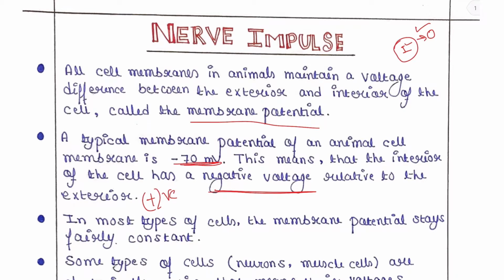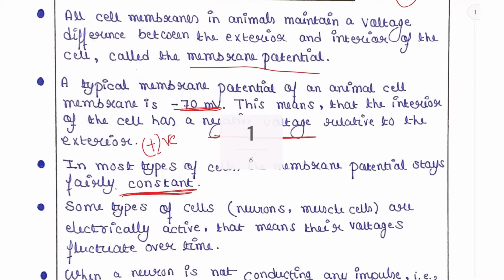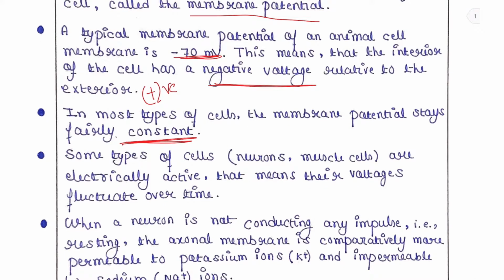In most types of cells, this membrane potential stays fairly constant. Some types of cells, like neurons and muscle cells, are electrically active, and that means their voltages fluctuate over time. So in the case of neurons and muscle cells, the membrane potential changes over time. It's not constant in these cases.